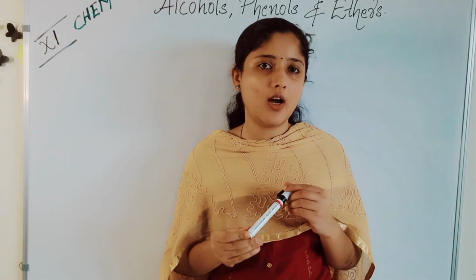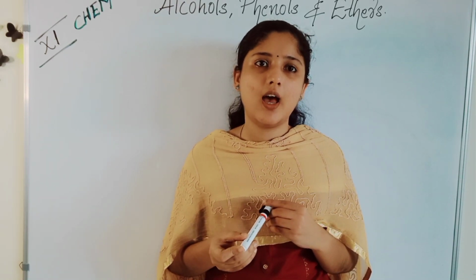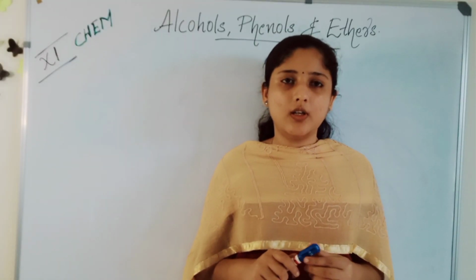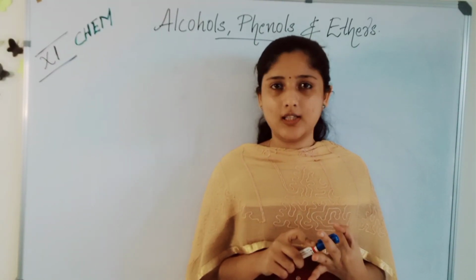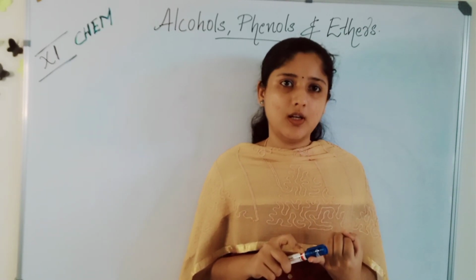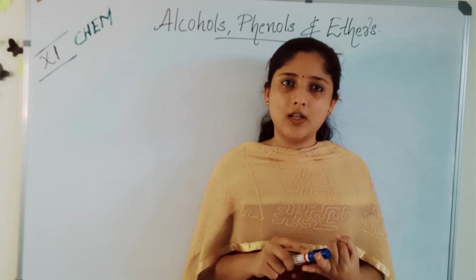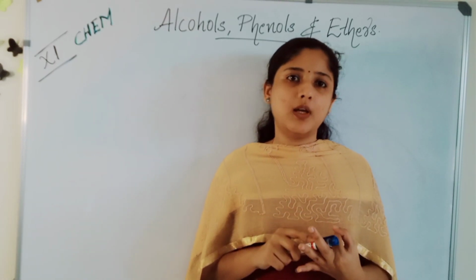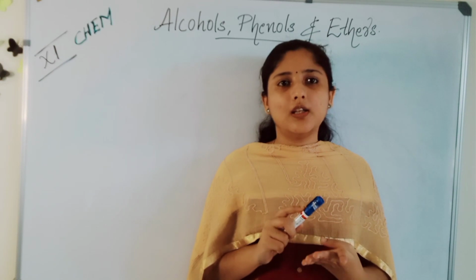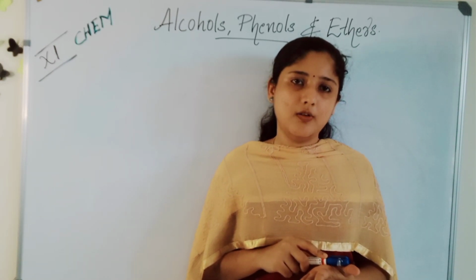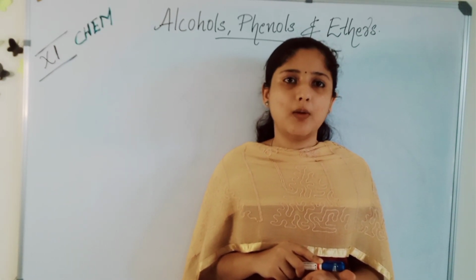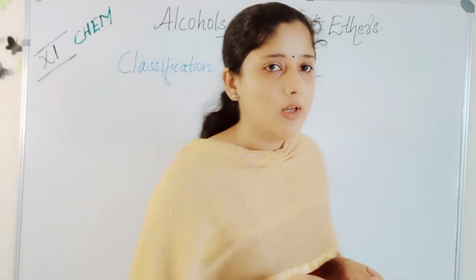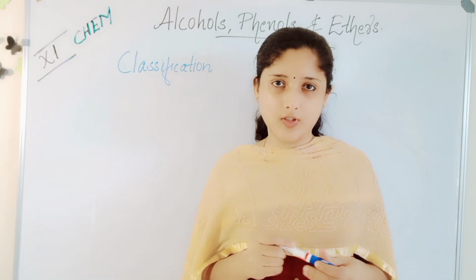Today we are going to start a new chapter, that is alcohols, phenols and ethers. In this chapter we will study alcohols, phenols and ethers, their IUPAC naming system, how we can classify them, the different properties of phenols, alcohols and ethers, comparing them, and then the preparations, their reactions, etc. First we will study in this class the main classification in alcohols, phenols and ethers. Let's look at the classification first.